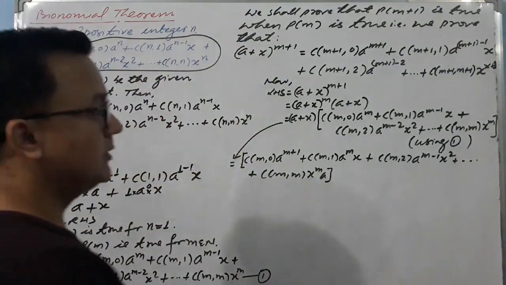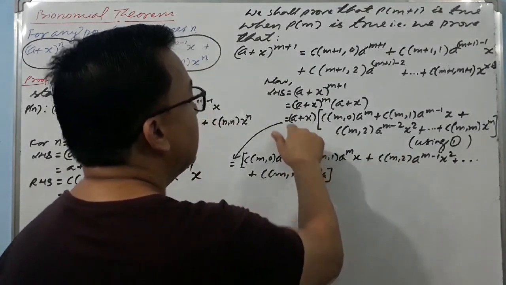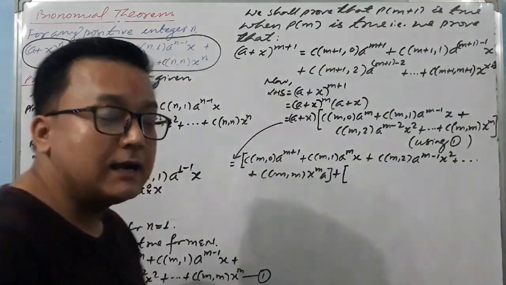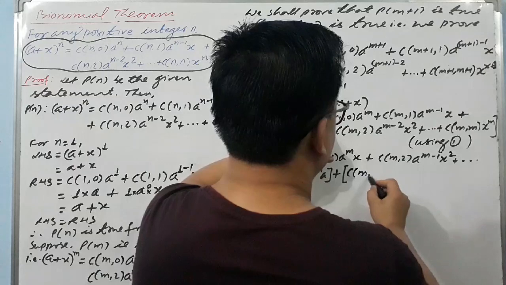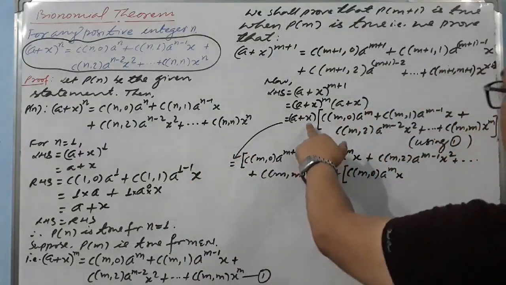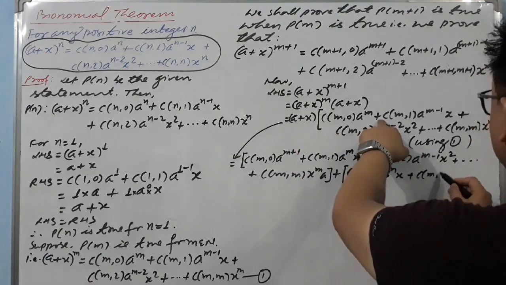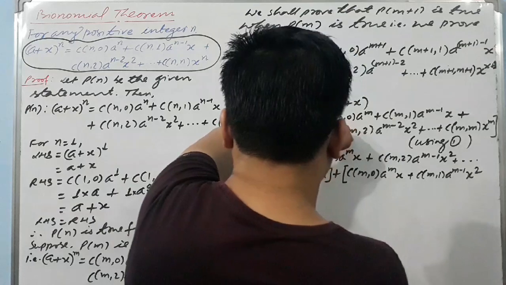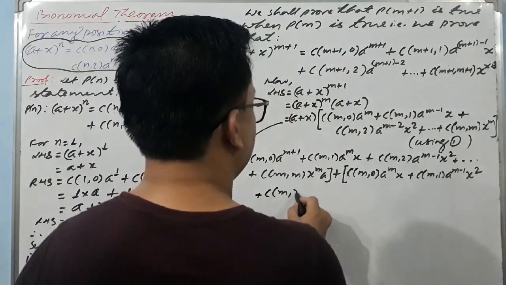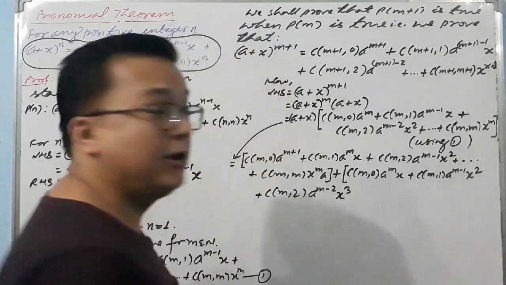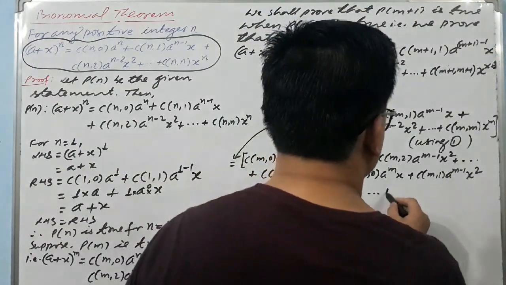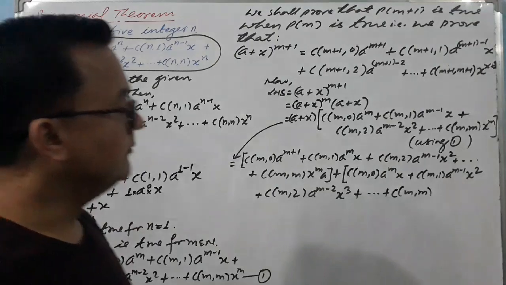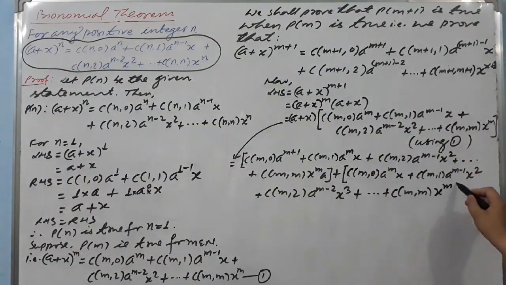It will be easy to understand because this shows that you have multiplied by a, and then plus, now start with x: x into this, C(m,0) a^m x, and plus this into this, C(m,1) a^(m-1) x^2, now plus C(m,2) a^(m-2) x^3, plus dot dot dot, C(m,m) x^(m+1). This was the last one, so let's close the bracket.